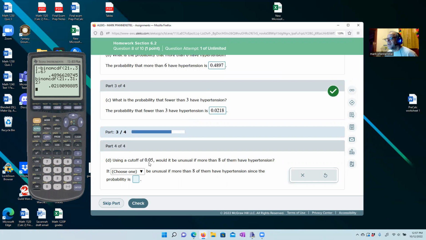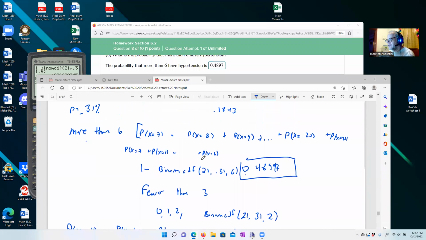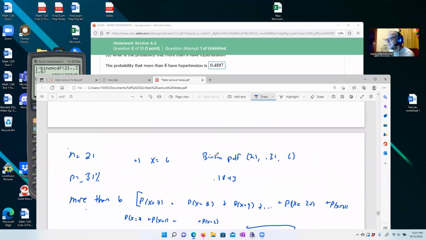So using a cutoff of 0.05, it would have been unusual if more than 8 of them had hypertension. Okay, well, what's more than 8? Well, that would be the probability that X would be 9, right? Like what numbers are more than 8? 9, plus the probability that X equals 10, plus the probability that X equals 11, plus dot dot dot, plus the probability that X equals, here we're going up to 21.